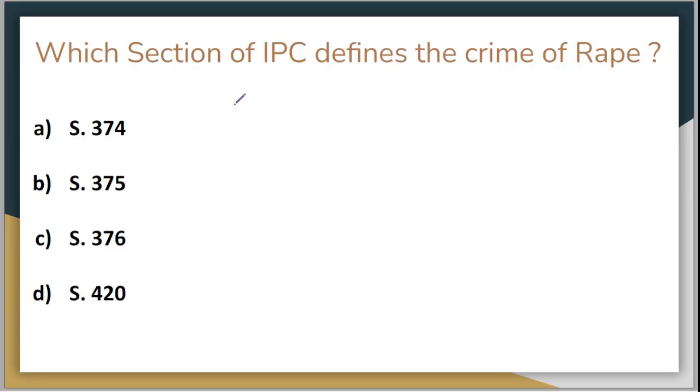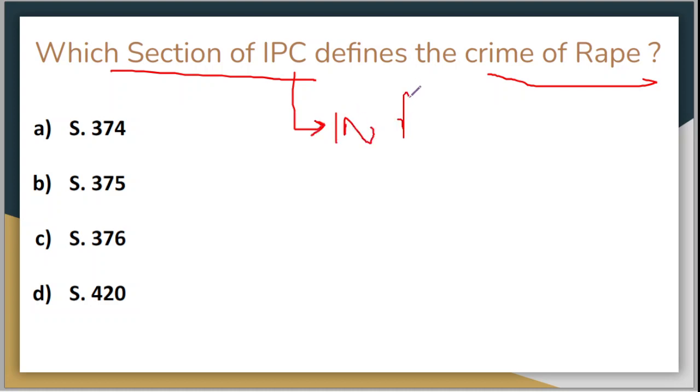Which section of IPC defines the crime of rape? What is IPC? IPC is Indian Penal Code. Option A is section 74, option B is section 375, option C is section 376, and option D is section 420. The correct answer is of course section 375, which talks about the definition of rape.